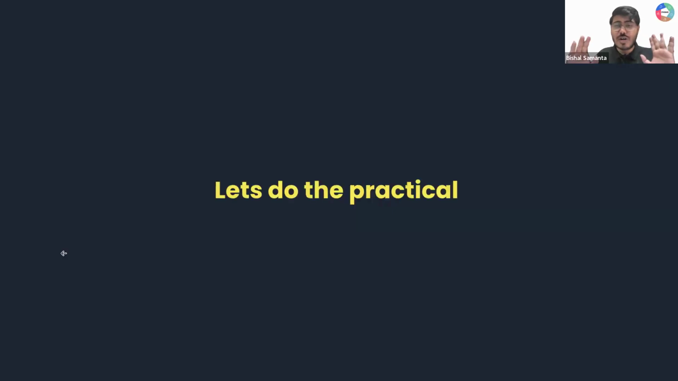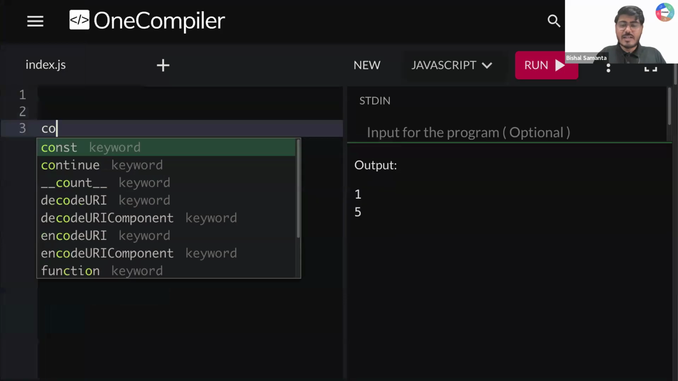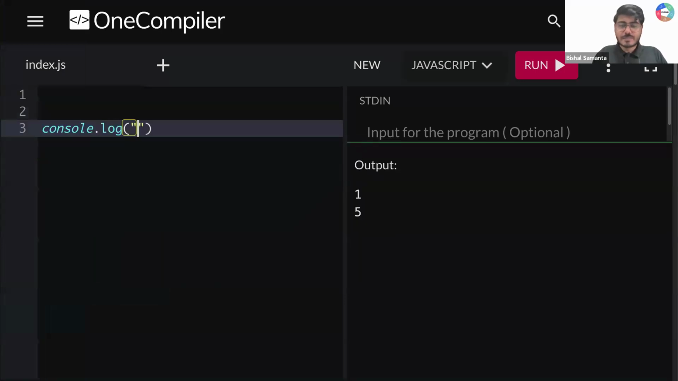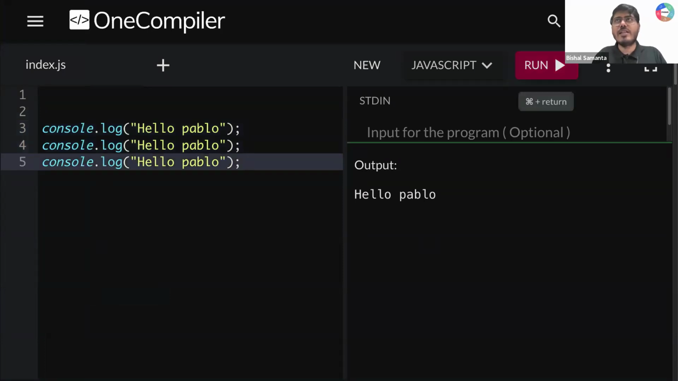Okay. So now let's do this practical, guys, and then we'll understand clearly what I'm saying here. So guys, let's say I'm writing here console.log hello Pablo. Okay, so how many times it will run? It will run one time. Okay, you can see one time hello Pablo is printed. Okay, let's say if I need to run it 3 times, so I'm going to copy it. I'm going to paste 1, 2 times. If I run this thing, how many times it will run? It will run 3 times. Okay, but this way I cannot print it 1000 times, right? Okay, so now we are going to use a loop here.